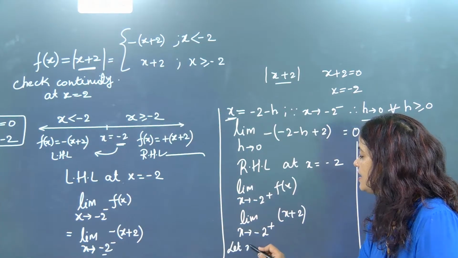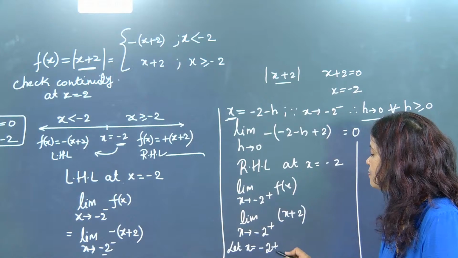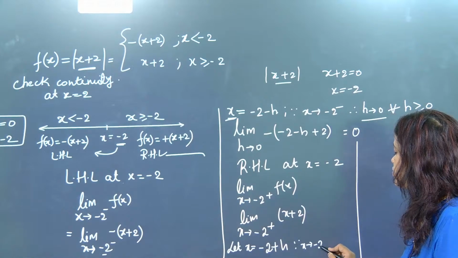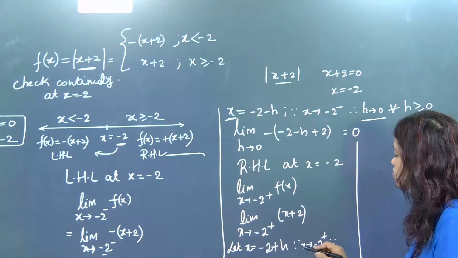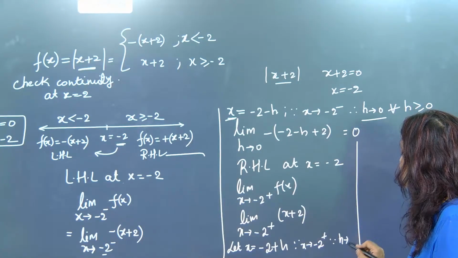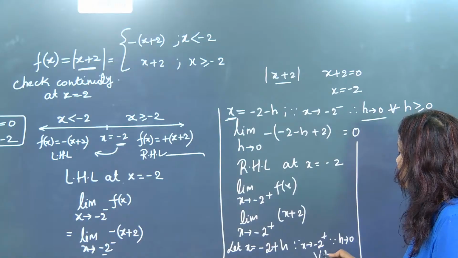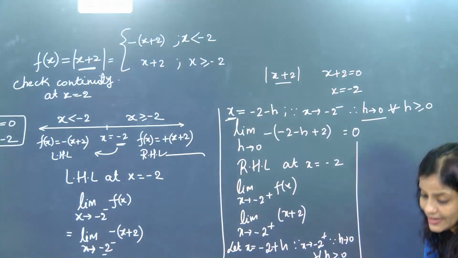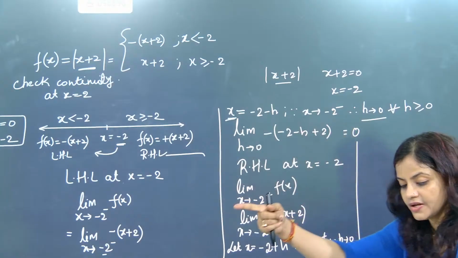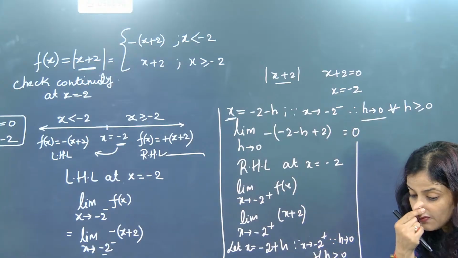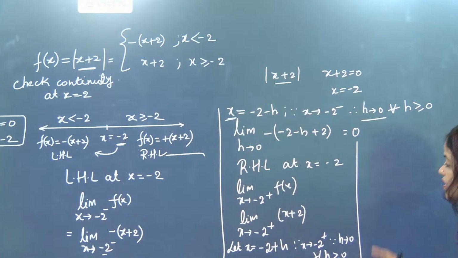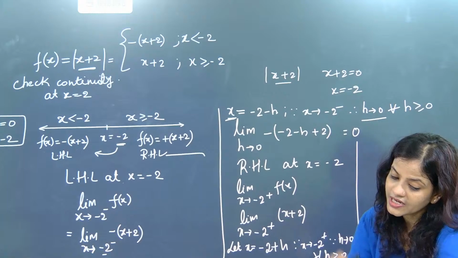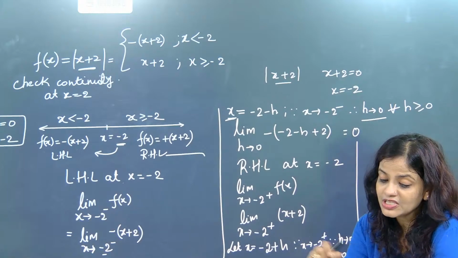Again we will say, let x is equal to -2 plus h. Then why? Because x tends to -2 plus was there. Since x tends to -2, that why? Because h tends to 0 for all h is greater equal 0. That means everywhere when we are adding h, we are going towards right. When we are subtracting h, we are going towards left. So everything we are doing just to shift little left and little right from the center part to check that our graph is breaking or not.